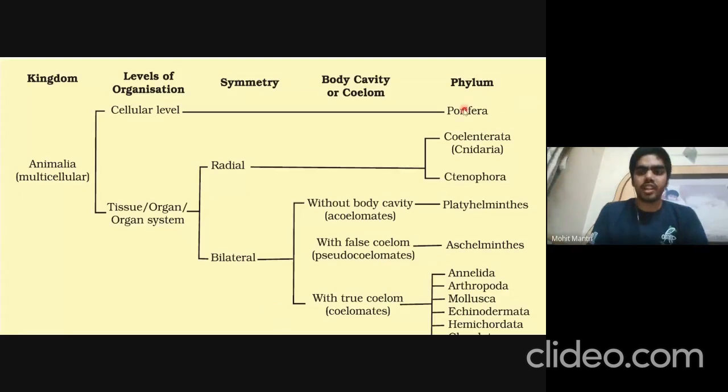Porifera is a phylum which has cellular level of organization, and they are asymmetrical. Coelenterates or Cnidaria have radial symmetry, and they have tissue level of organization or higher. Ctenophora also have radial symmetry, and platyhelminths do not have a body cavity, that is, they are acoelomate and have bilateral symmetry. Aschelminths have a false coelom, that is, pseudocoelomate, where the coelom is not covered by mesoderm. Other phyla such as annelid, arthropod, mollusk, echinoderm, hemichordata, and chordata have a true coelom, that is, they are coelomates.